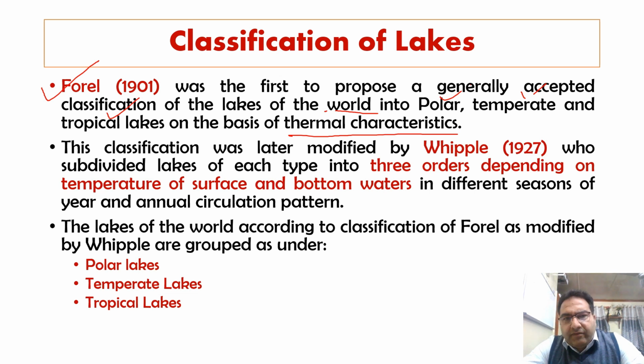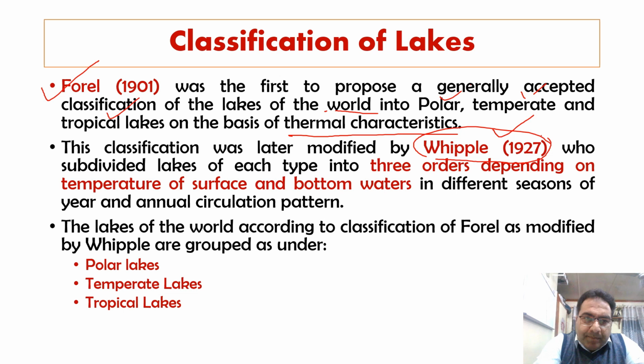This very classification was later modified by Whipple in 1927, who subdivided these three lake types into three orders depending on the temperature of the surface and bottom waters in different seasons of a year and the annual circulation pattern.